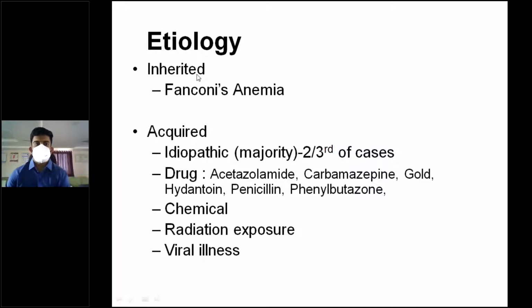Etiology. What are the causes of aplastic anemia? First one, inherited. Most common one is Fanconi's anemia. Fanconi's anemia is a severe form of congenital aplastic anemia.